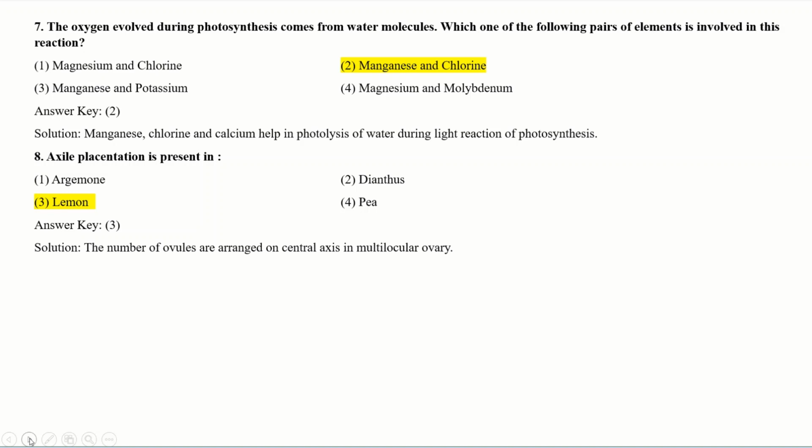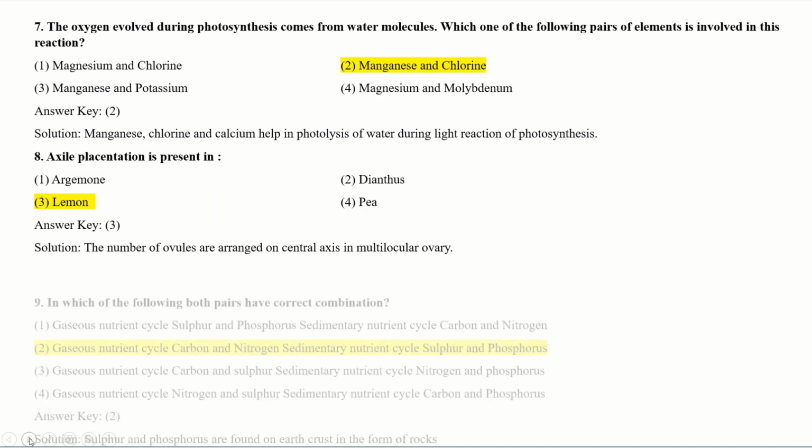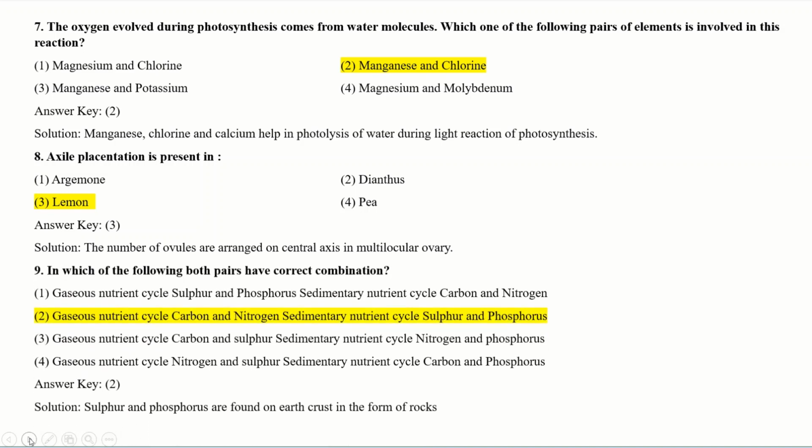See the explanation. The number of ovules are arranged on central axis, so we can call this an axial placentation. An example of this type is lemon, which has the ovules arranged on the central axis in a multilocular ovary.